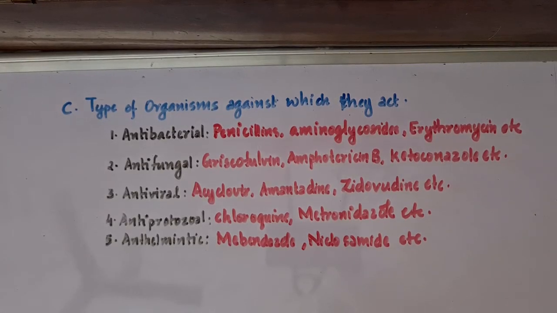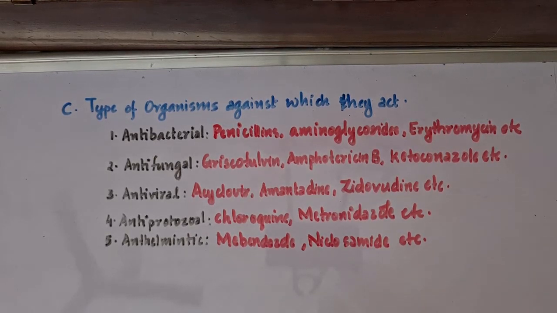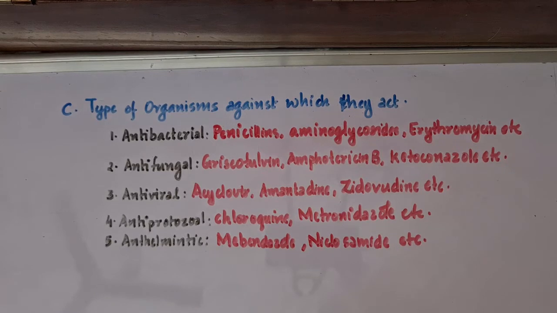The next classification is based on the type of organism against which these antimicrobial drugs act. The first one is antibacterial, that is they act against bacteria. They may be bactericidal or bacteriostatic in nature.